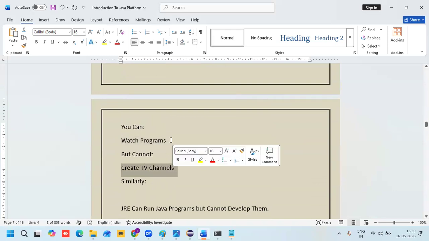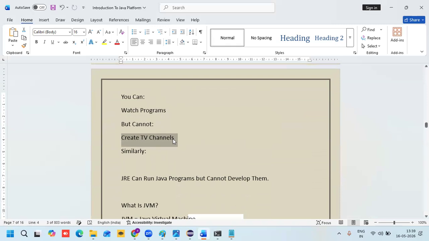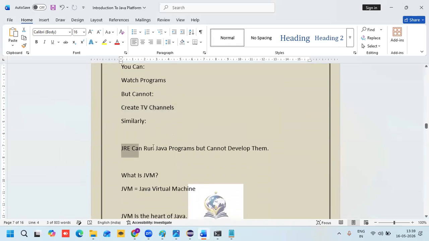Channels are created by JDK. JRE can run Java programs, but cannot develop them.